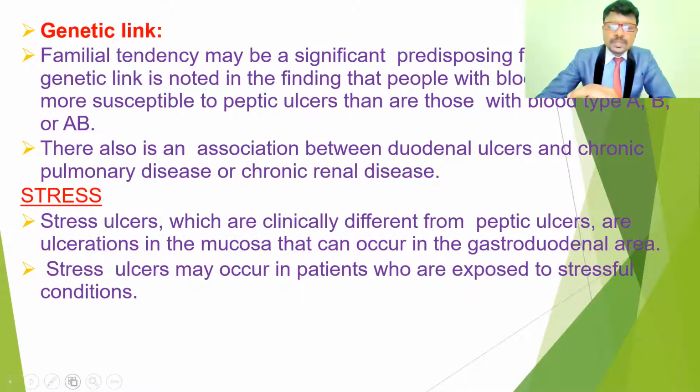These are stress ulcers, which are clinically different from peptic ulcers. It is ulceration in the mucosa that can occur in the gastroduodenal area. These ulcers may occur in patients who are exposed to stressful conditions. Though slightly different from peptic ulcers, they may also damage the stomach walls and intestinal mucosa. They may cause the same symptoms as gastric ulcers and duodenal ulcers.